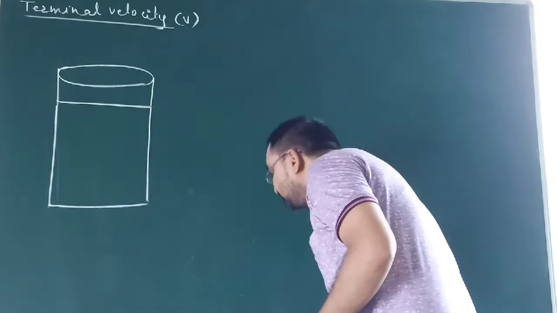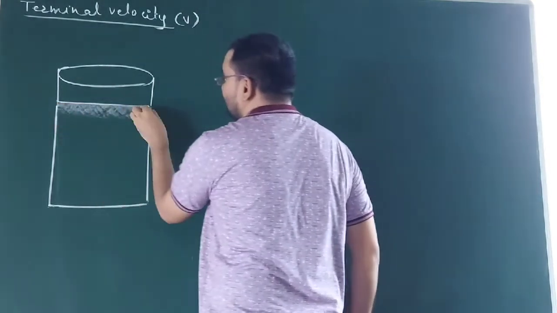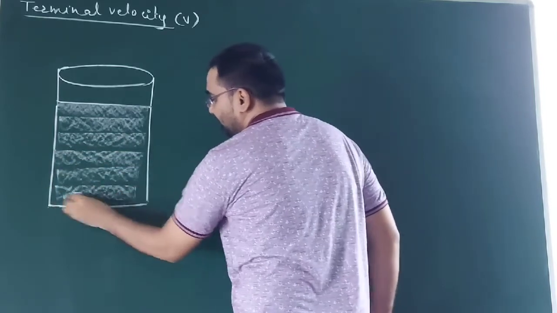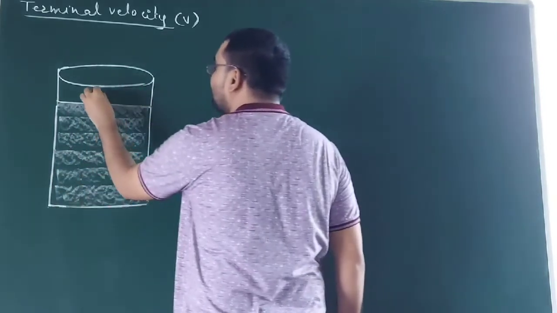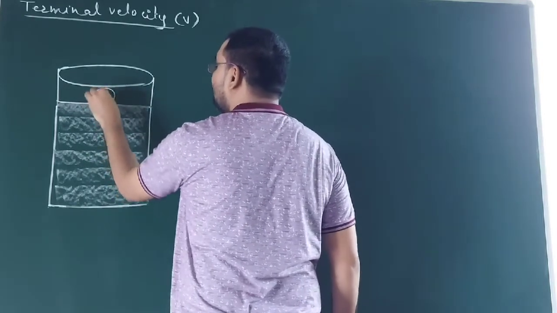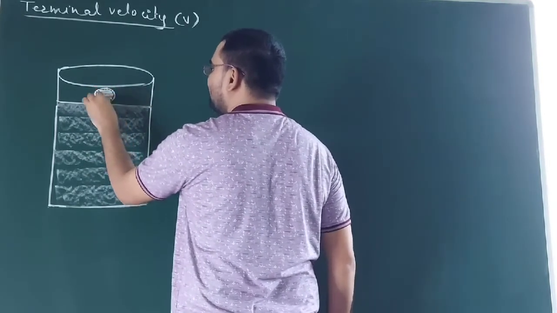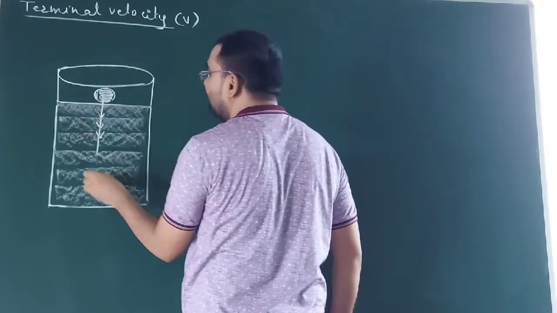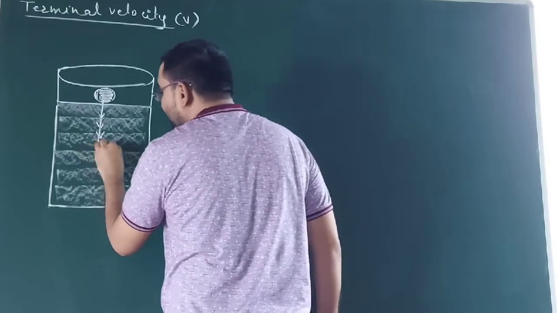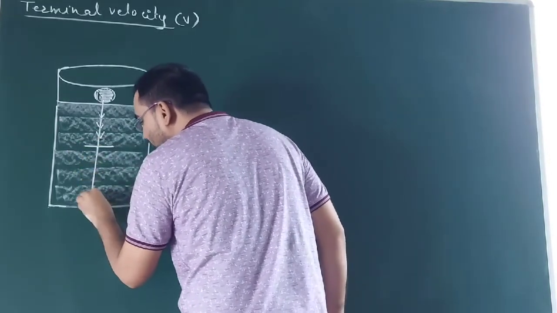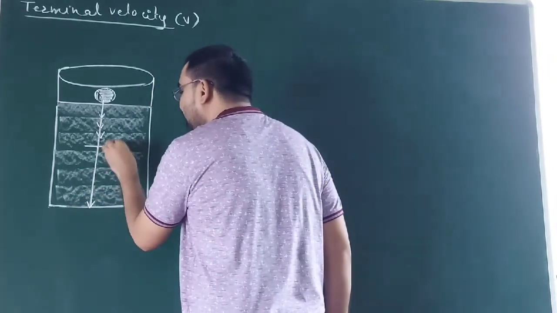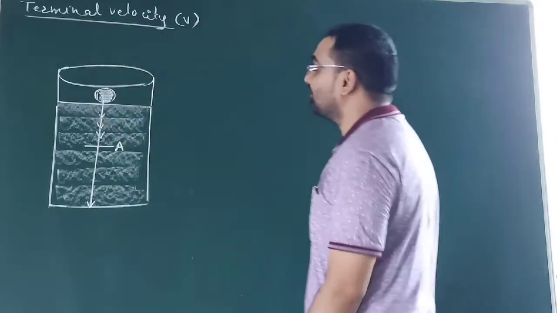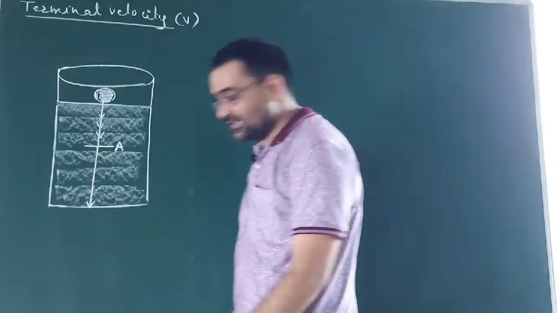Now if I say this liquid is filled up to this, and you have dropped a spherical solid ball of metal, then till here its velocity goes on decreasing, and from this point it moves with steady velocity till the bottom. So from this point, say point A, it has acquired the velocity which is called which velocity? Terminal velocity. Is that clear?